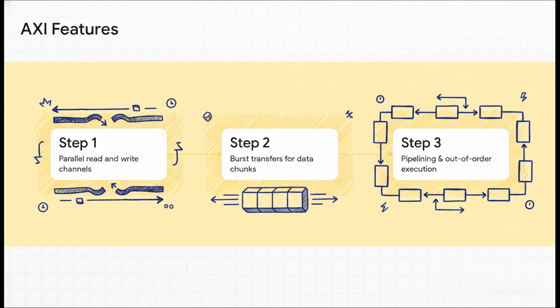Step 2 allowed for burst transfers, letting you send big chunks of data super efficiently. And Step 3 utilized pipelining and out-of-order transactions. Basically, instead of waiting for one single delivery truck to finish its whole route before sending the next one, AXI let multiple trucks constantly stream down the highway, keeping traffic flowing and maximizing throughput.